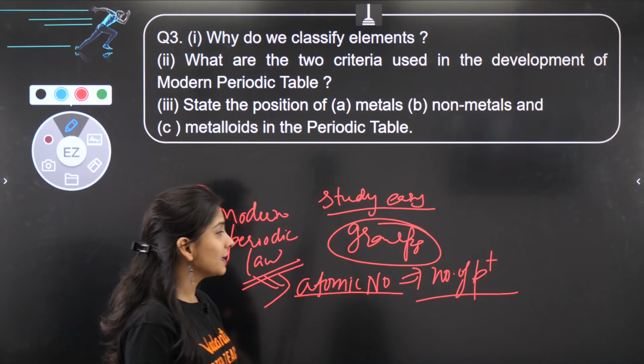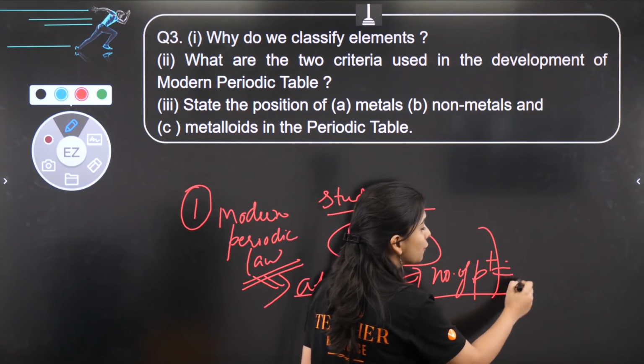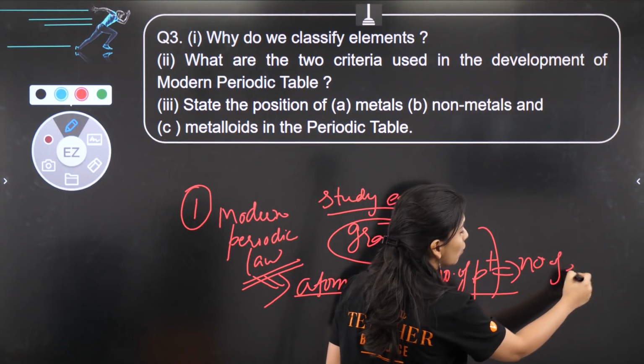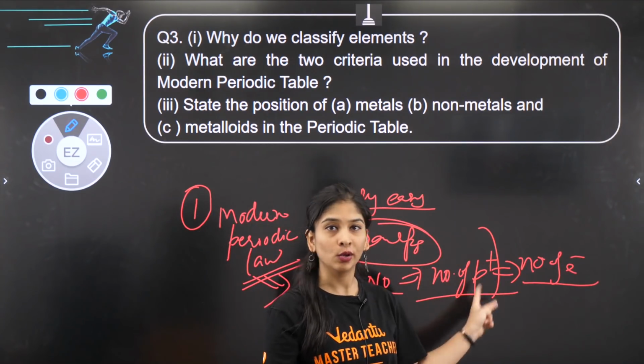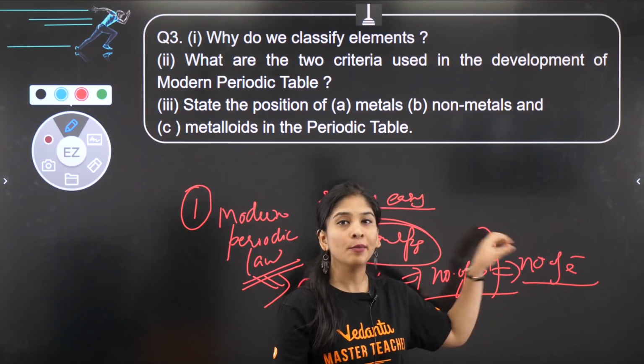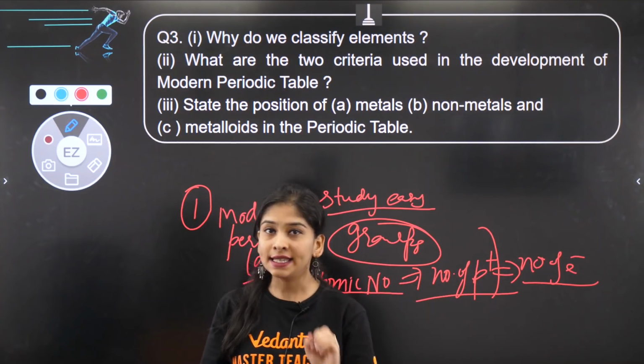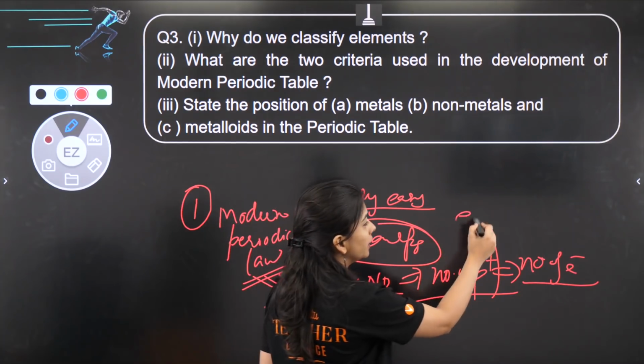The next criterion, apart from the number of protons, also gives information about the number of electrons, because these should be equal only if the atom is neutral. If we know the number of electrons, we can easily write the electronic configuration.